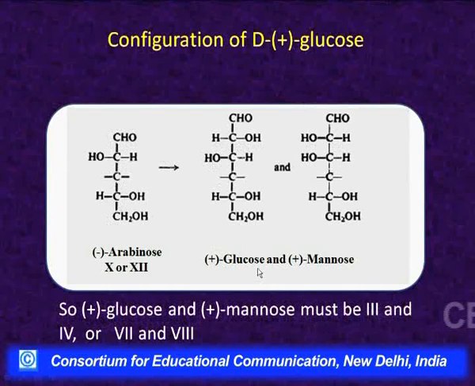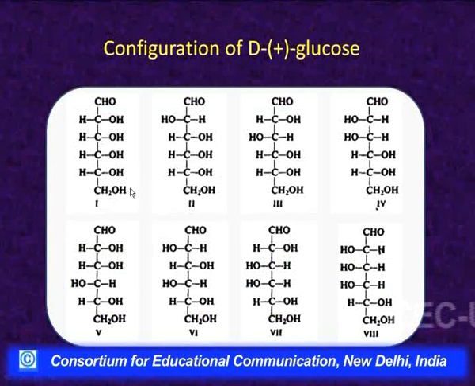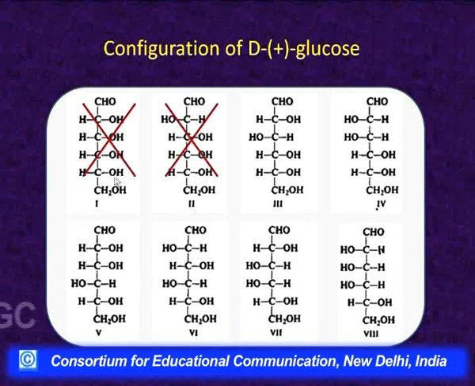So, only those configurations for the glucose-mannose pair are possible which have hydroxyl at carbon number 2 on the right or left, and on 3 only left, because on carbon number 5 we have already fixed the configuration to be hydroxyl on the right side. Out of these possible 8 configurations, some cannot be the configuration for glucose or mannose, because they represent the glucose-mannose pair, they are epimers here.